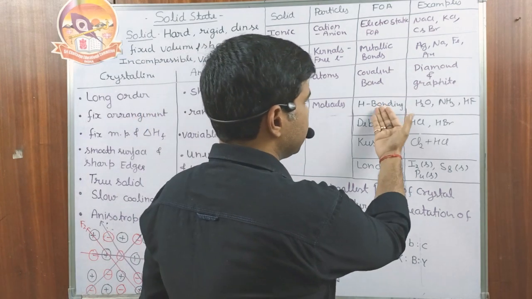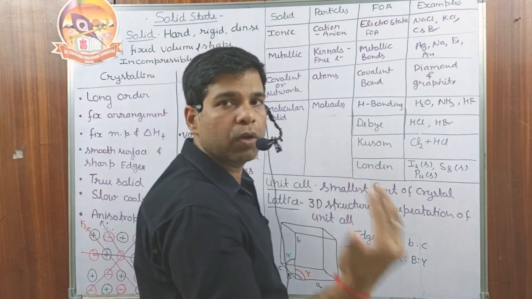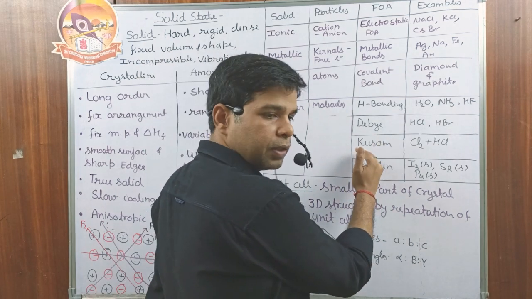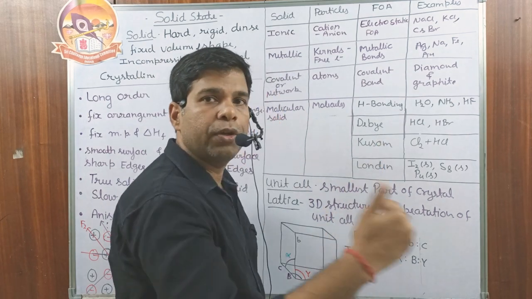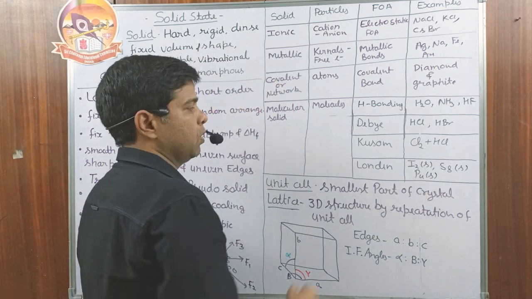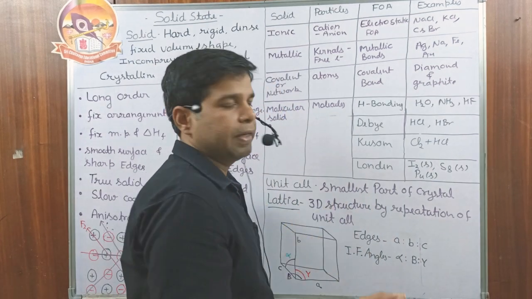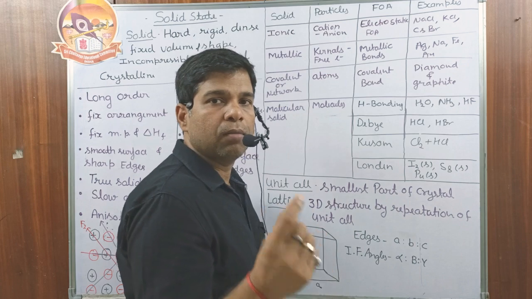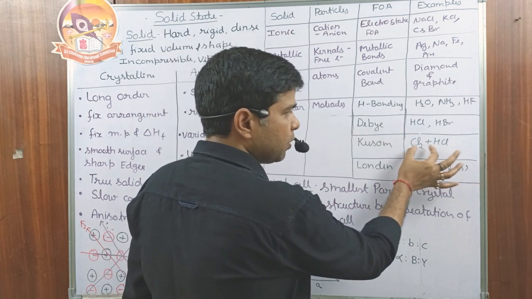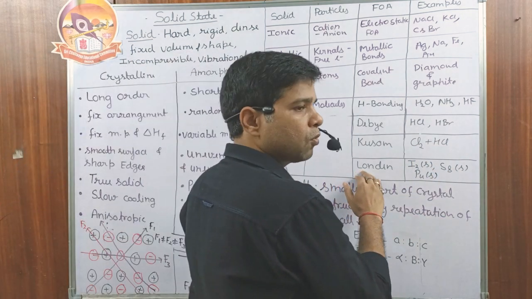They are connected either by hydrogen bonding, like H2O and HF solid, or by dipole-dipole interaction like HCl, HBr, or by dipole induced dipole interaction, like a solid formed by Cl2 and HCl, or by the London forces, which are the weakest interaction and are amongst all the molecules that are non-polar in nature. These are polar in nature. This is polar with non-polar, and these are non-polar in nature. This is called London dispersion forces.